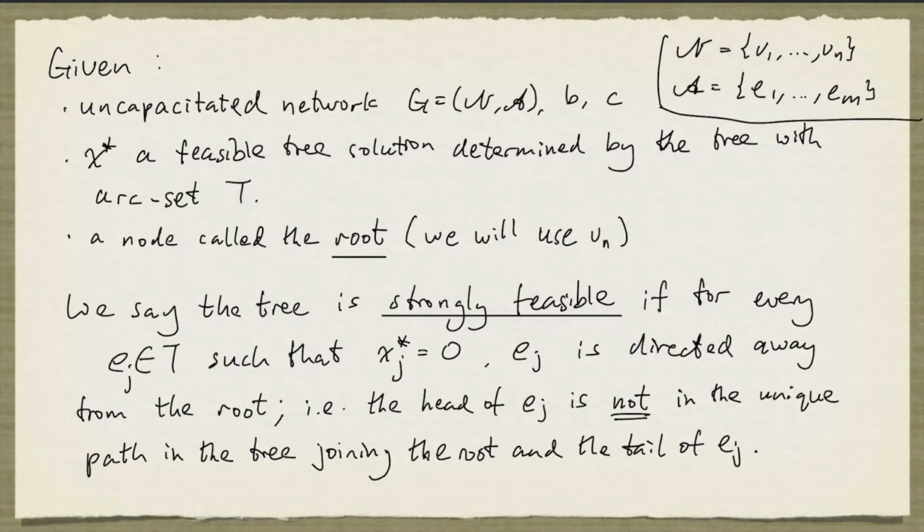We say that the tree that determines X star is strongly feasible if for every arc in the tree, EJ, such that the flow value on the arc is 0, EJ is directed away from the root. That means the head of EJ is not in the unique path that joins the root and the tail of EJ. So for example, if this is my root node and the path to the tail of EJ is here, we want the head to be not in the path. And if it happens that EJ looks like this, then EJ is not directed away from the root.